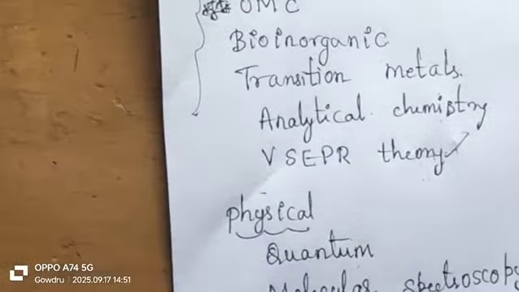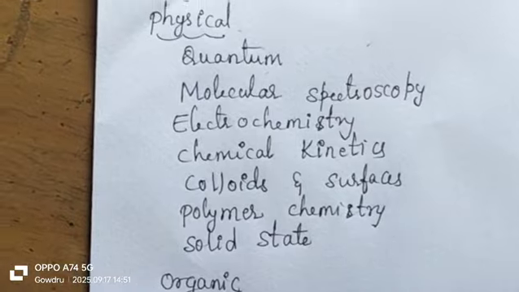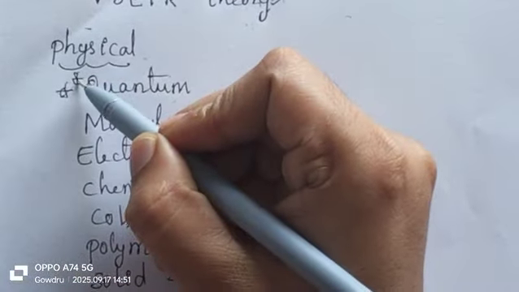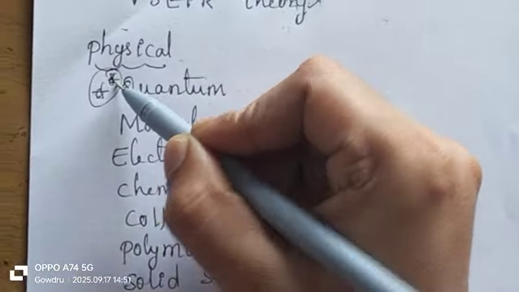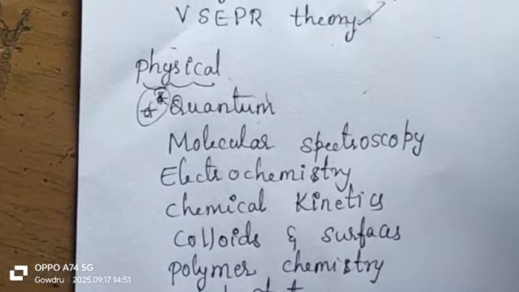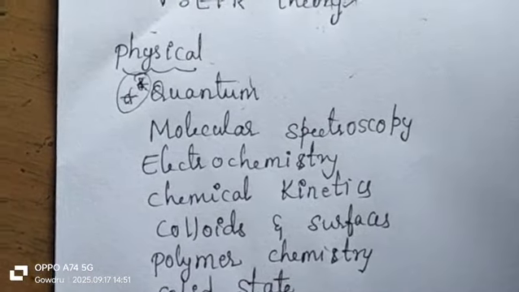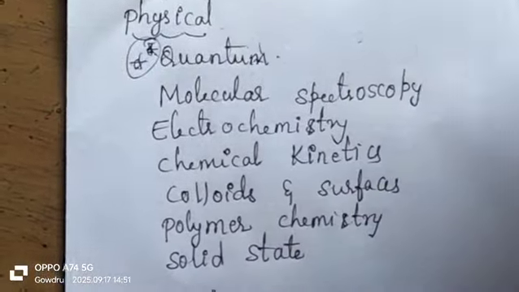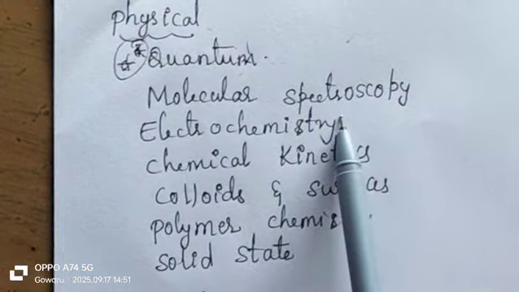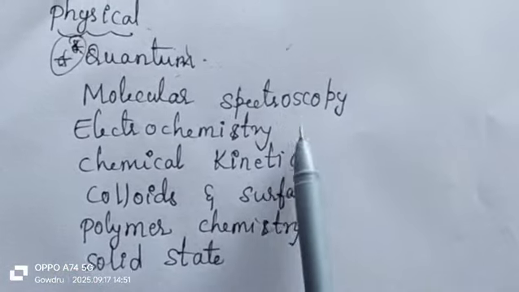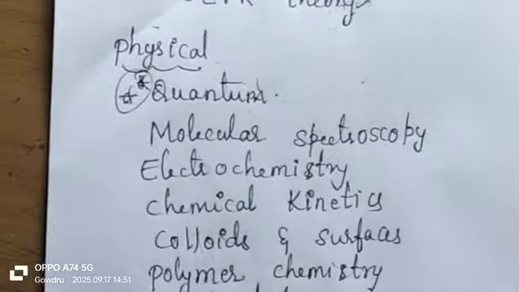Next, physical chemistry, the most important topic is quantum chemistry. So you have to prepare for this. This will be an important topic both in KSET and NET. If you are preparing for the KSET, be thorough with that, that will be helpful for your CSIR NET preparations. Next, molecular spectroscopy, Raman, IR, UV visible, electronic spectroscopies, that you have to prepare.